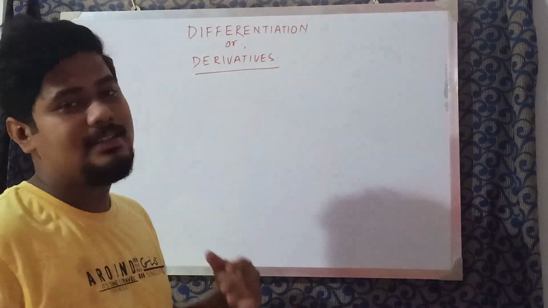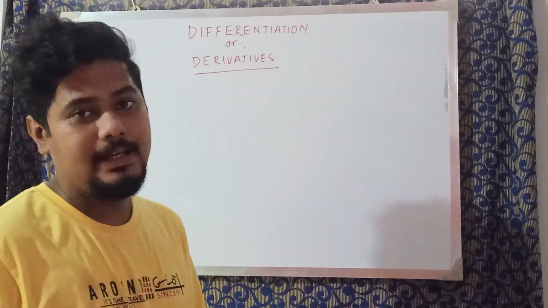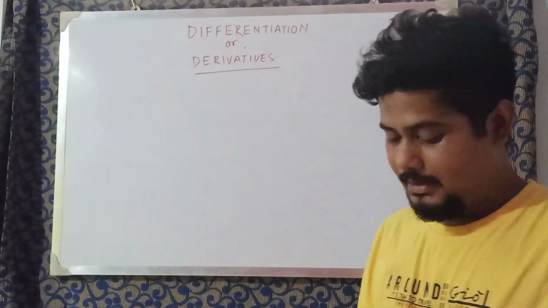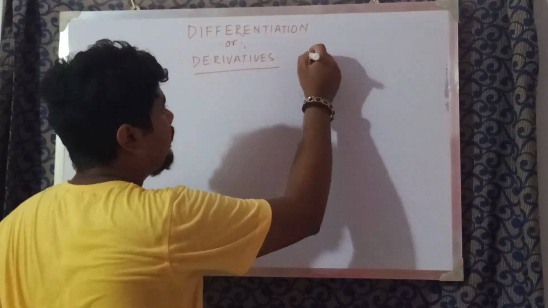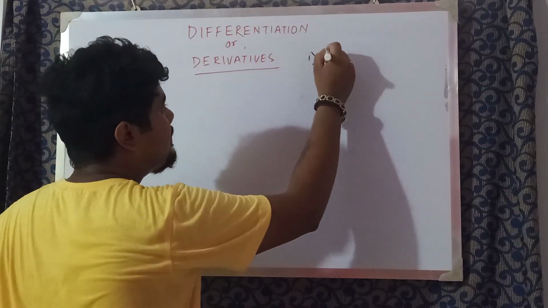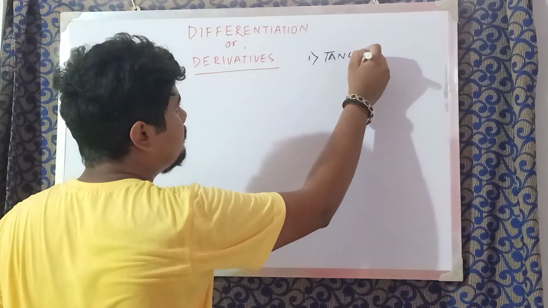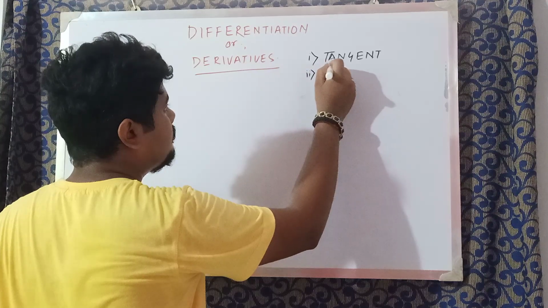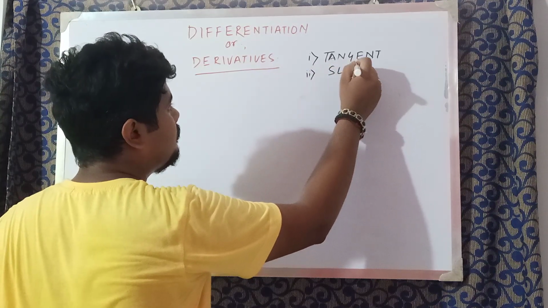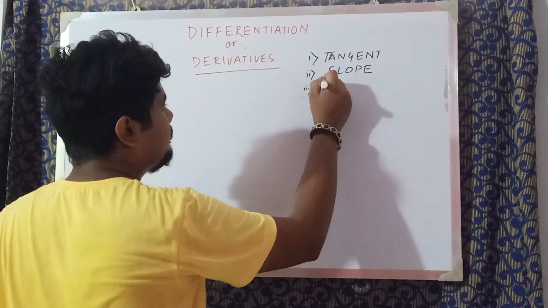Before going into this chapter, make sure that you know a few concepts. I hope that you are aware of the term tangent. You know what slope is, and you have the basic knowledge of coordinate geometry.